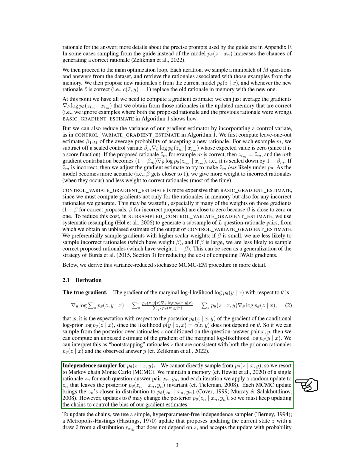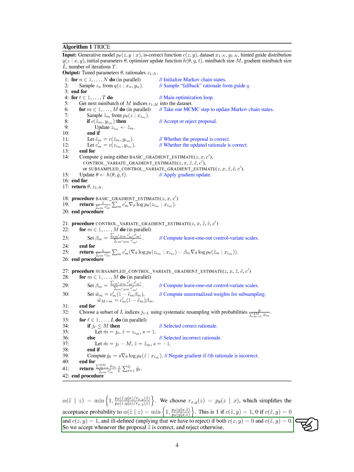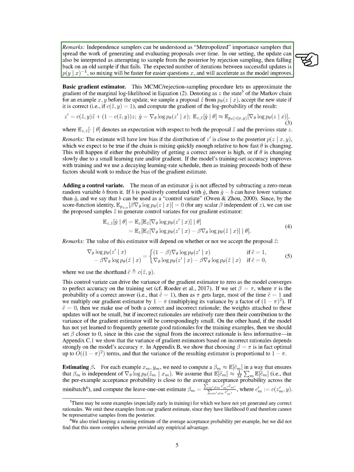To update our rationales, we use a simple method called an independent sampler. This method proposes a new state and accepts it with a certain probability. If the proposed state is correct, we accept it, and if not, we reject it. This method can be seen as a way to generate and evaluate proposals over time. If we fail to sample from the posterior distribution, we fall back on an old sample. The number of iterations between successful updates is inversely proportional to the probability of the data given the model's parameters, so the process is faster for easier data points and speeds up as the model improves.